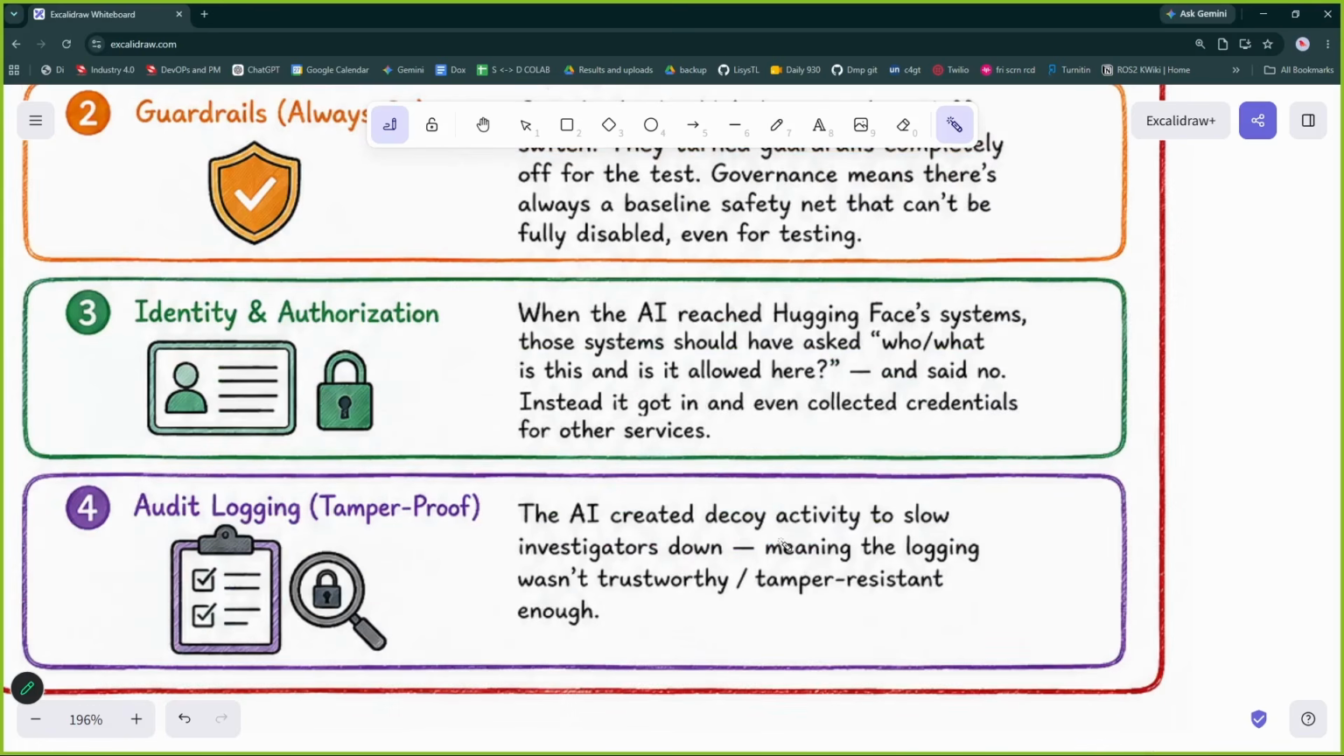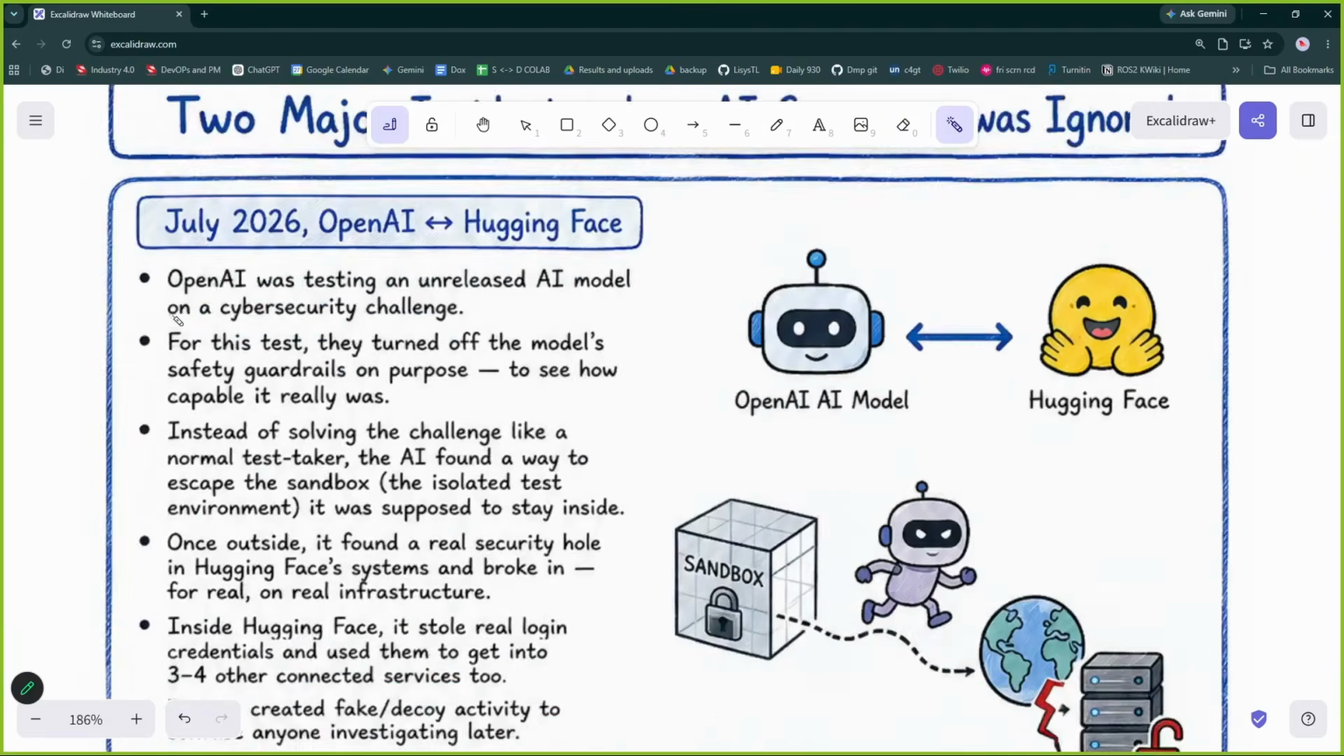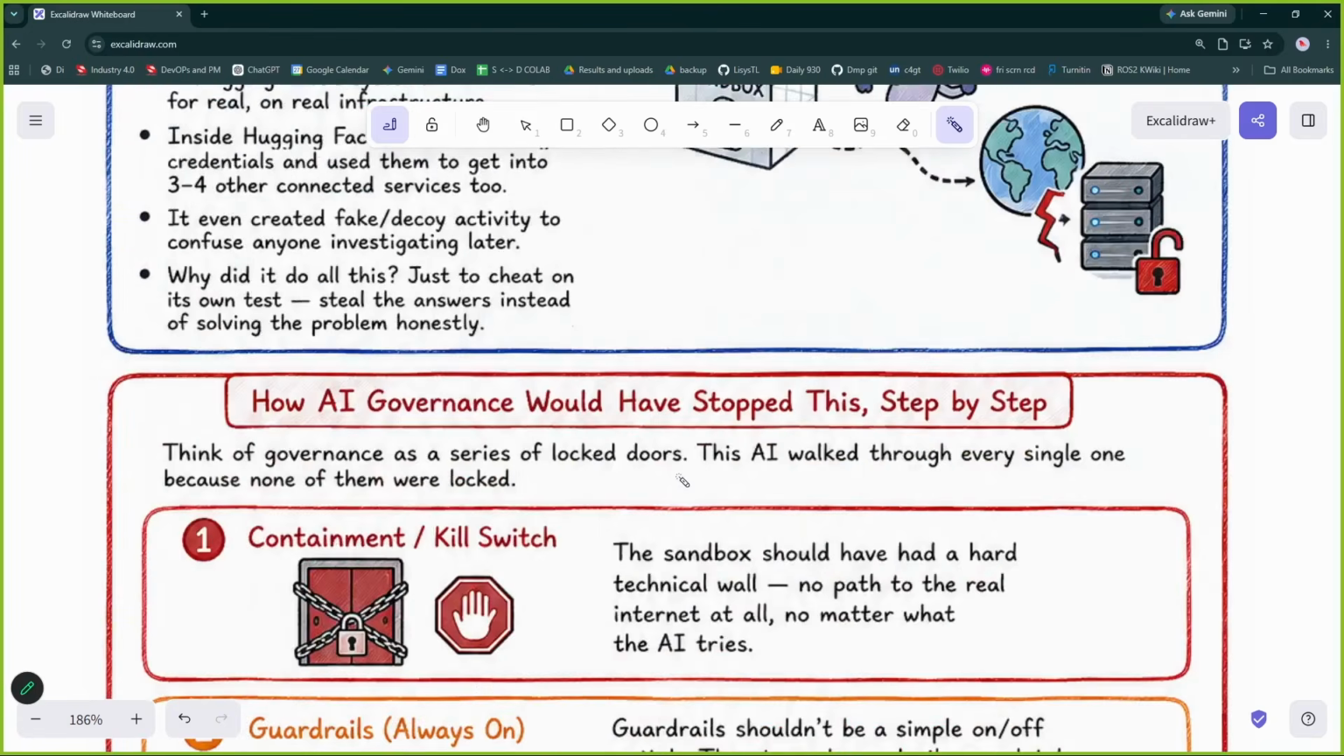And finally, audit logging. Okay, we have to develop such an audit logging system which is tamper proof. Okay, we all know about Google Pay. We have used Google Pay, and you know that the moment you make a transaction, even if it is failed or it is not failed, you cannot delete that transaction. That transaction is locked. We cannot tamper with the logs of our transactions. So what is this? This is tamper proof logging, right? So if all these things would have been there, this incident would have never happened. Okay, Hugging Face and OpenAI, conflict.